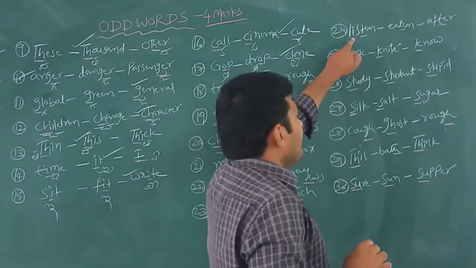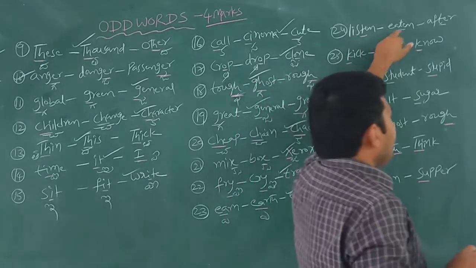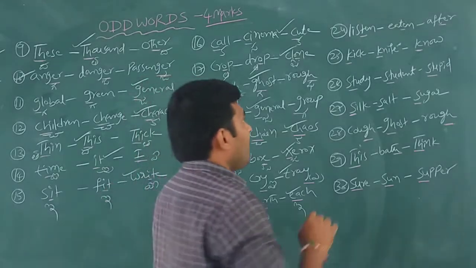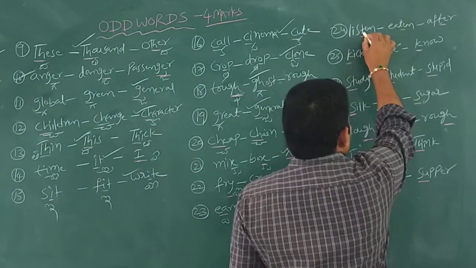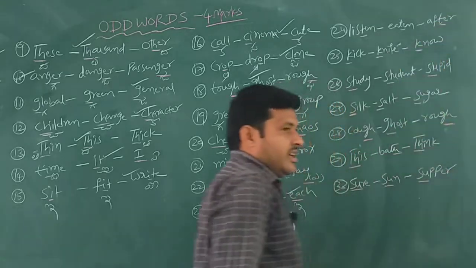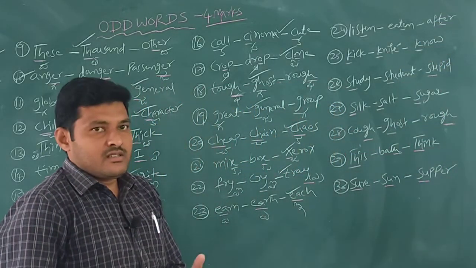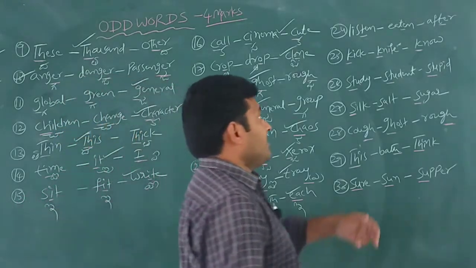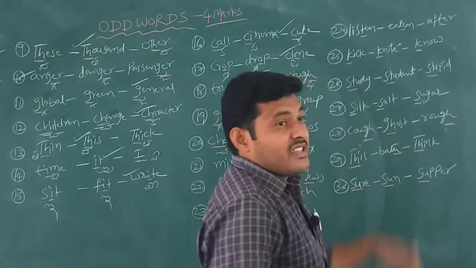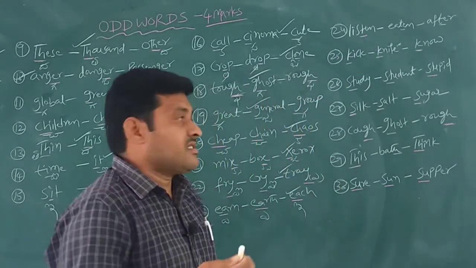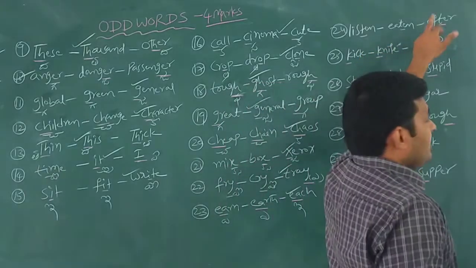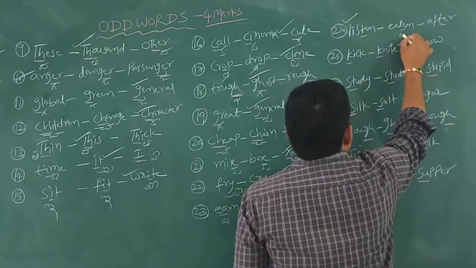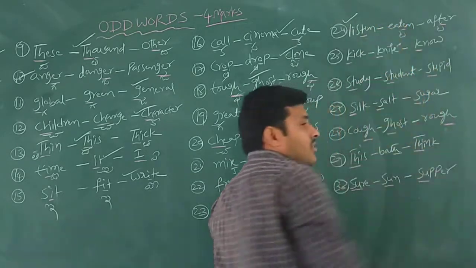Then listen, eaten, after. The similar letter is T. In some words T is pronounced, in some words T is silent. Here in listen, T is silent. It is not pronounced as listed. But here and here T is pronounced. So that's why our answer is listen. Here ta, but there is no pronunciation. There is silence.